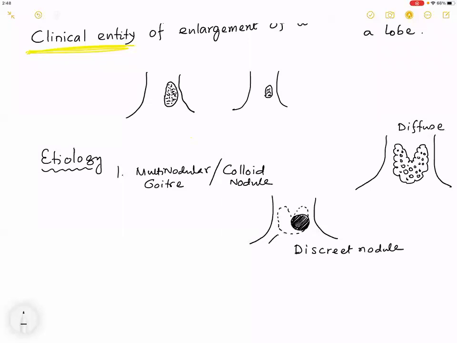Because this is a subclinical enlargement of the thyroid, which did not allow you to palpate the rest of the gland, but one nodule is palpable. So you can write this: discrete nodule palpable is equal to an STN palpable.